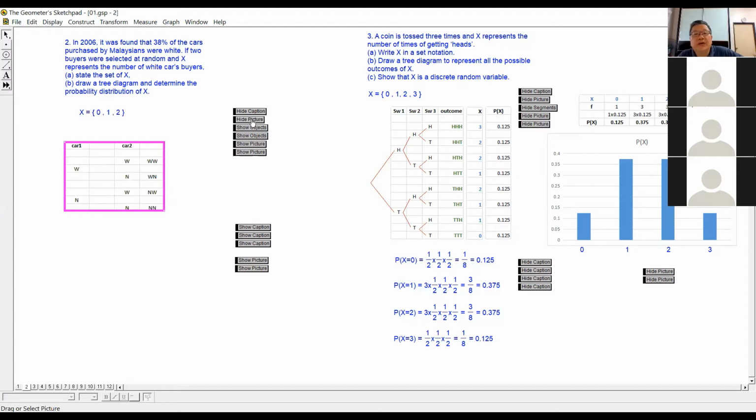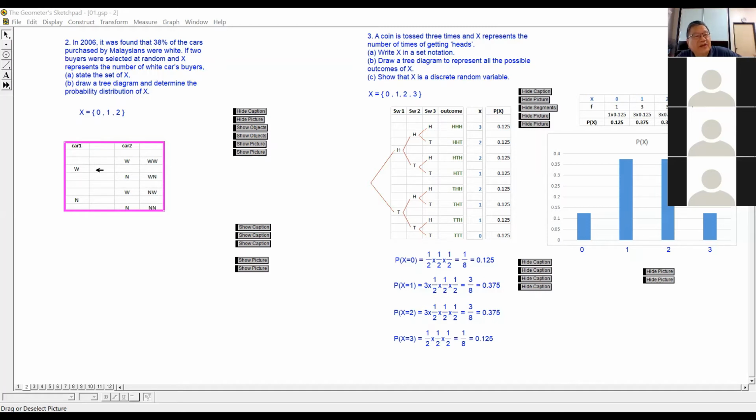So we are going to draw the tree diagram. The first car is white, or it can be not white. Non-white can be yellow, blue, green, but you just don't put down yellow, blue, green. You just say not white. That's all. White, not white. Don't split the not white into green, blue, black. Cannot. Now, if the first car is white, then the second car can be white or non-white.